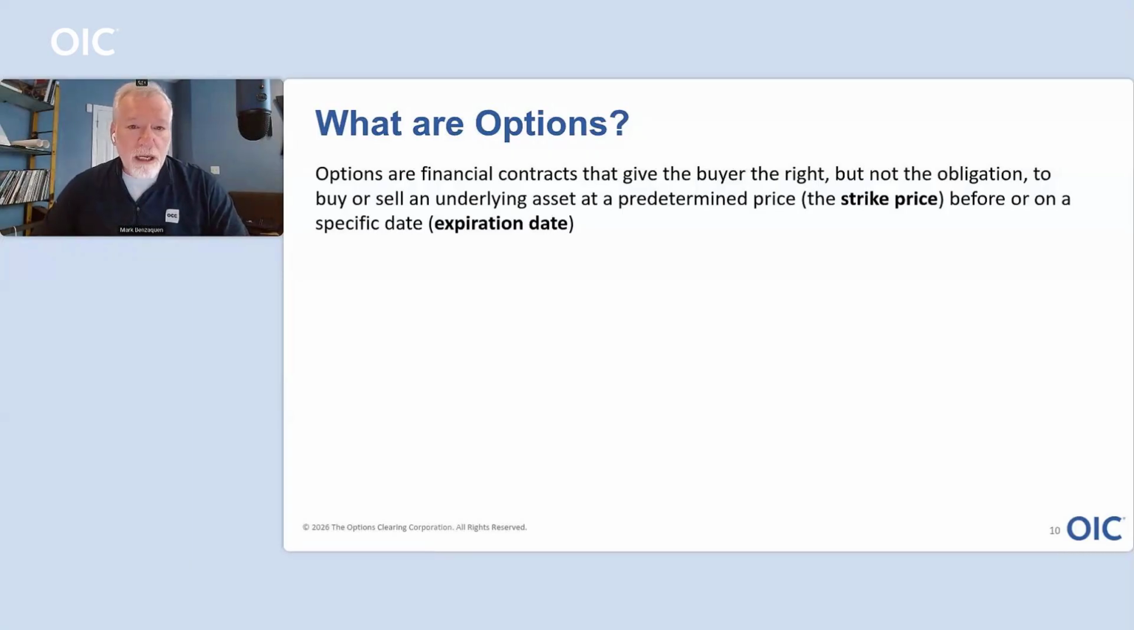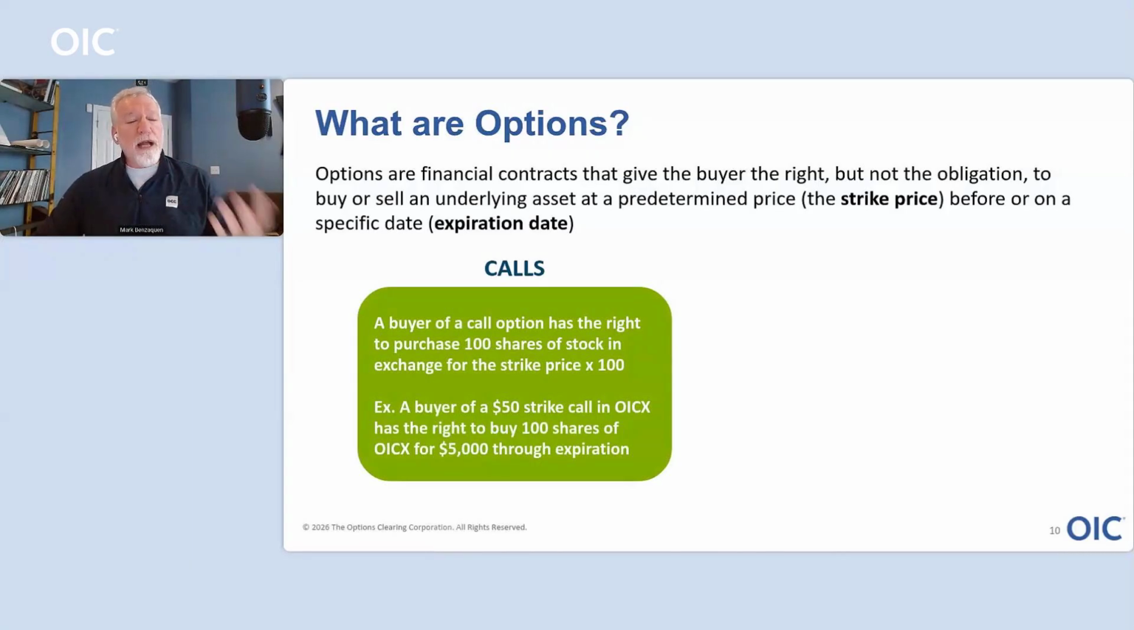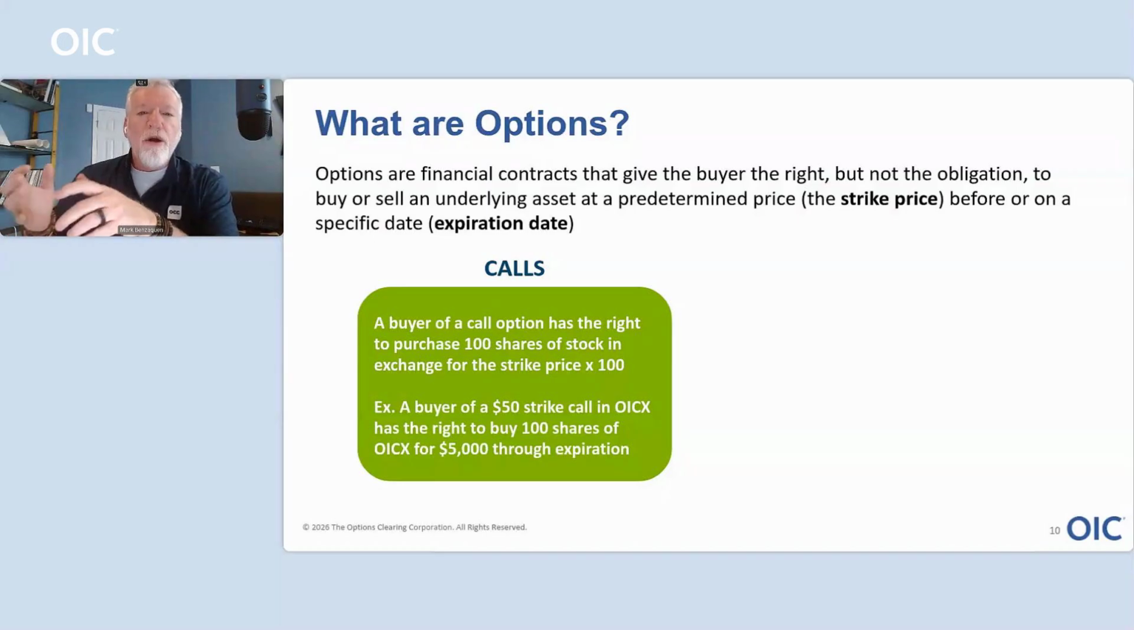And there are two types of options. So we've got calls and we've got puts. If we're buying a call option, we are buying the right to purchase 100 shares of stock. 100 is typically the quantity that each option represents. It's called the unit of trade or the deliverable. A standard option contract typically represents 100 shares of stock.